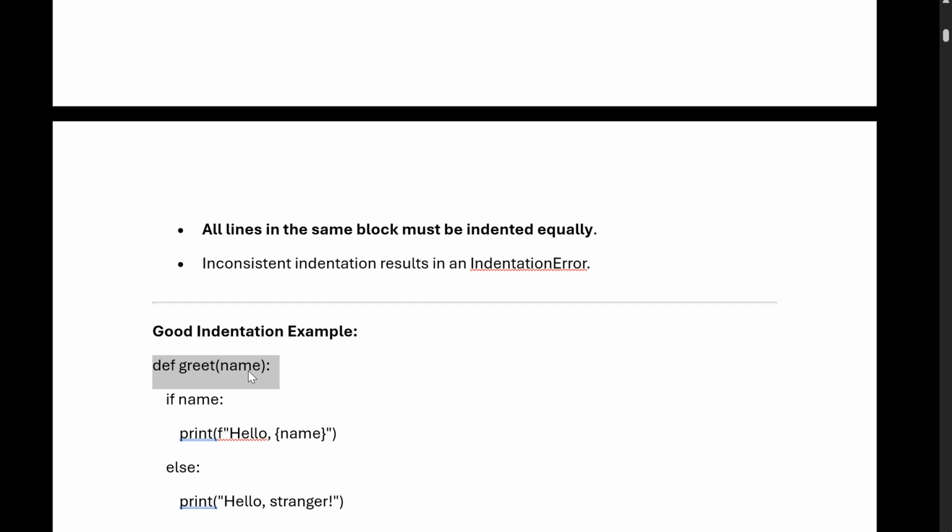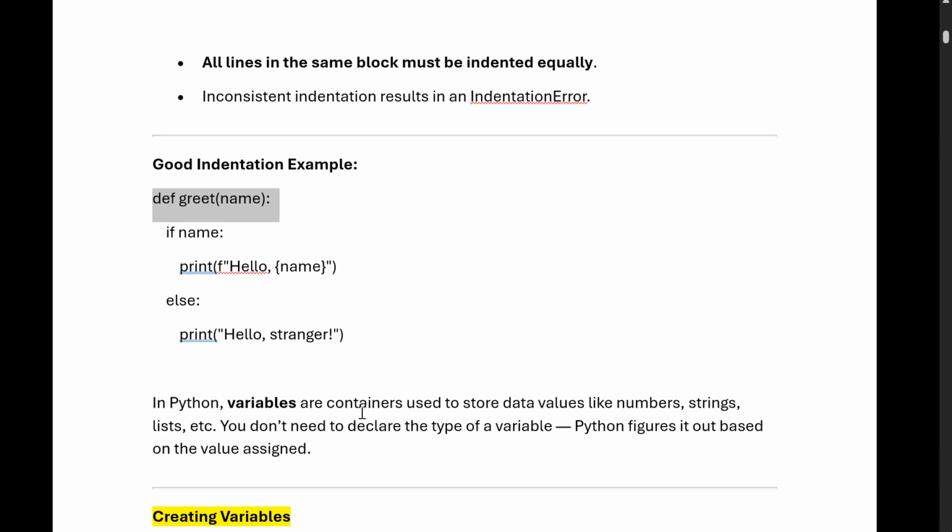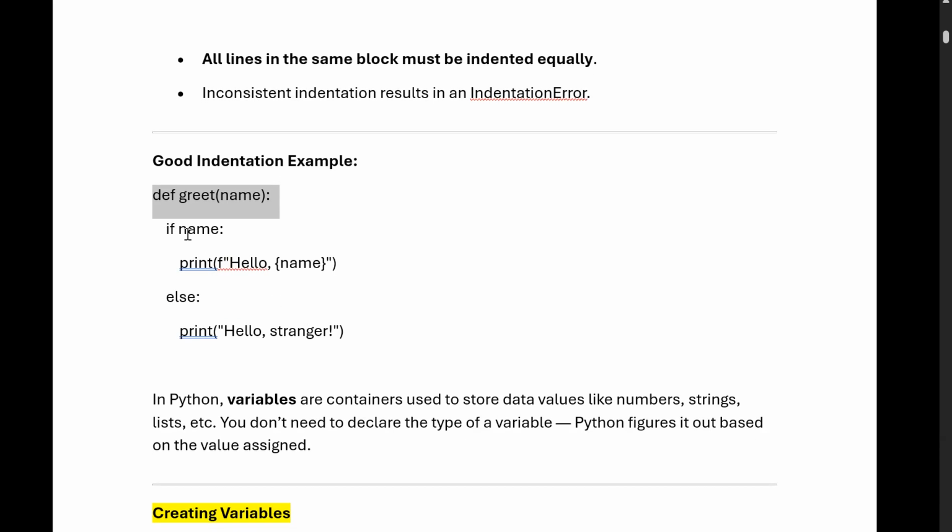If we are not passing any name to the function, it will print "Hello, stranger." Else part it will print the name. So here after the if statement there is an indentation, then else comes on the same line as if, and after else there is an indentation. Wherever there is a conditional statement, if we have to print something on the next line, it needs an indentation.